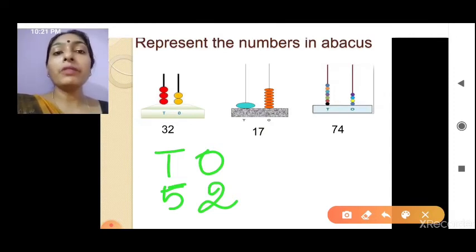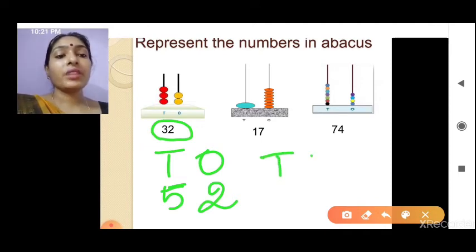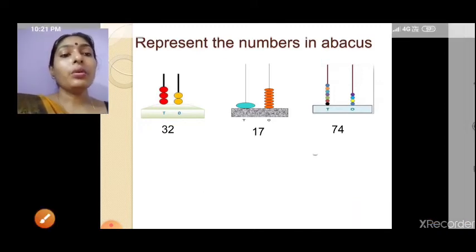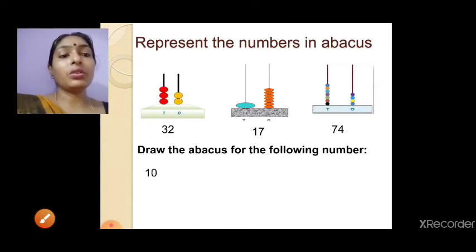So 5 is in the tens place, 2 is in the ones place. Similarly here, 32. How will we write it? 3 is in the tens place, 2 is in the ones place. Now here we will learn to draw the abacus.